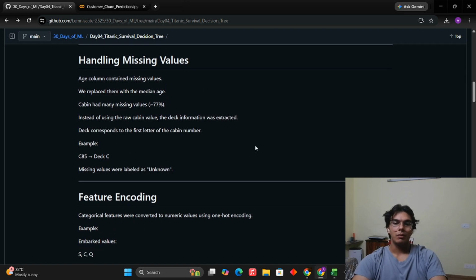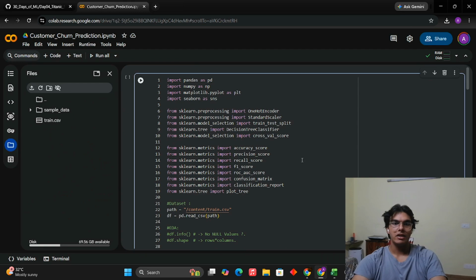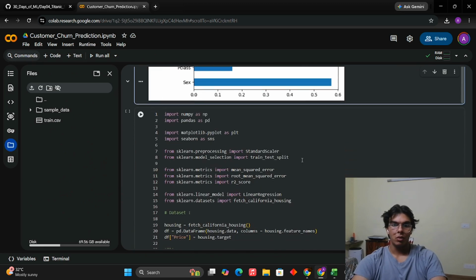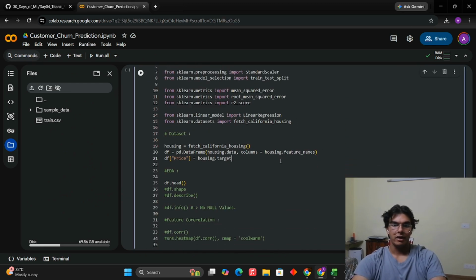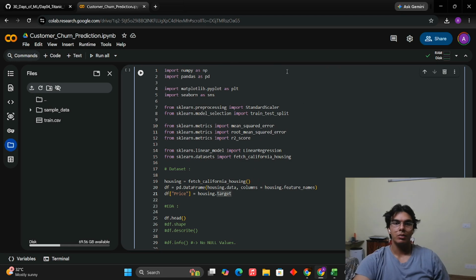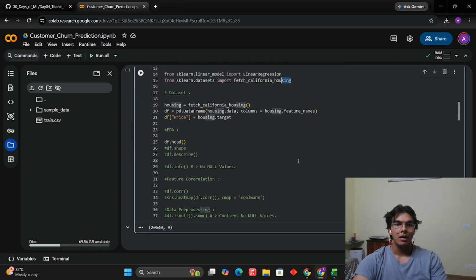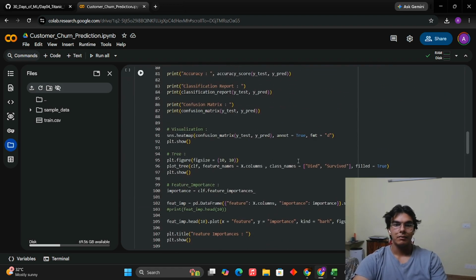So first things first, I have done the EDA, which I'll be showing in the code. But first of all, I really wanted to just go around and play with the data set. So this is simple stuff. If I come to the code, import all the libraries, and this is typical, again redundant from the previous videos. The two goats, NumPy and Pandas, the two visualization libraries, sklearn until we go into deep learning. Everything is available in scikit-learn. Everything. This is how we fetch the data.